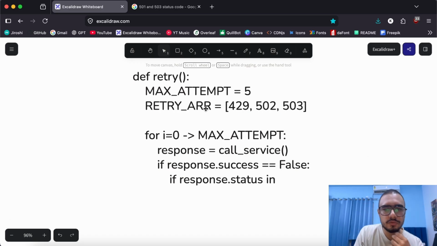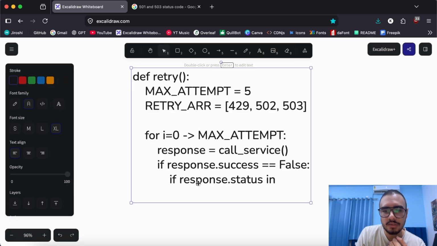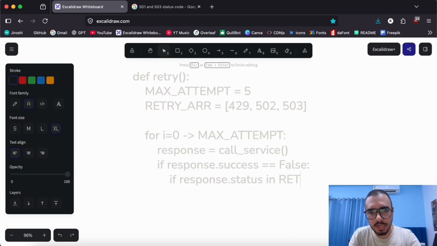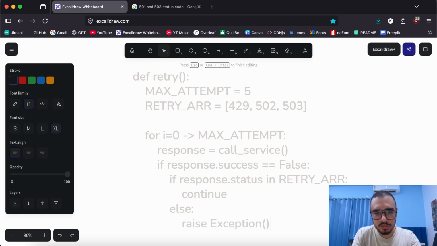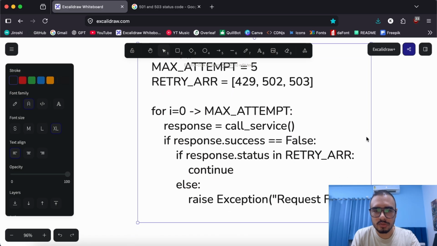Okay, yeah. So for 429, 542 and 503, we're going to basically retry these calls. Now if the success is false, we check if the response status falls in this retry array block. If it does, we basically just continue. That's it. But if it does not fall under the given retry array, we'll just make a failure response. We'll maybe even raise an exception saying request failed or something. It should be more detailed, but we are just doing a raw attempt, so yeah, it's fine for now.